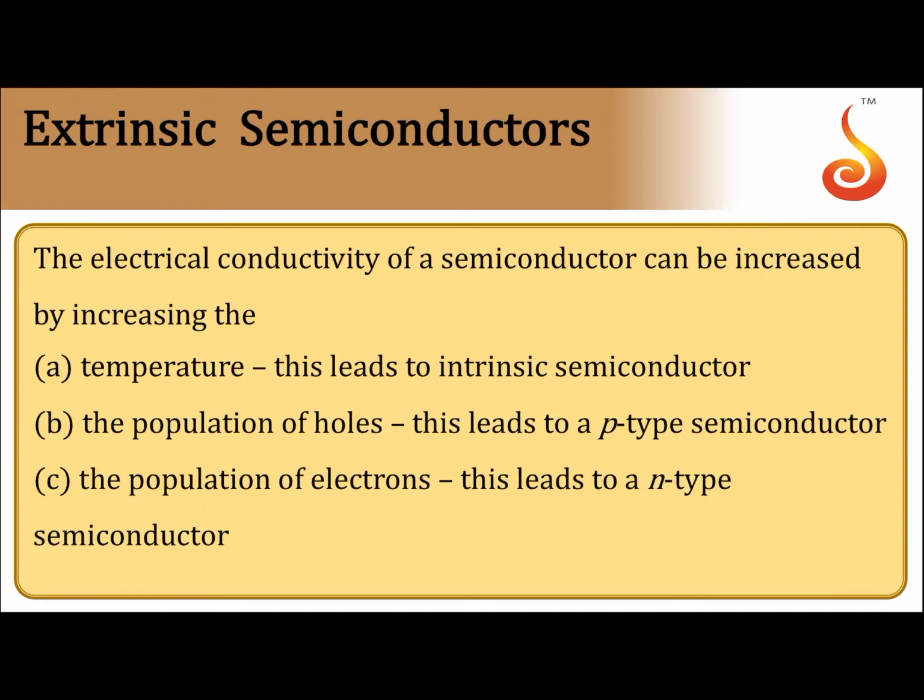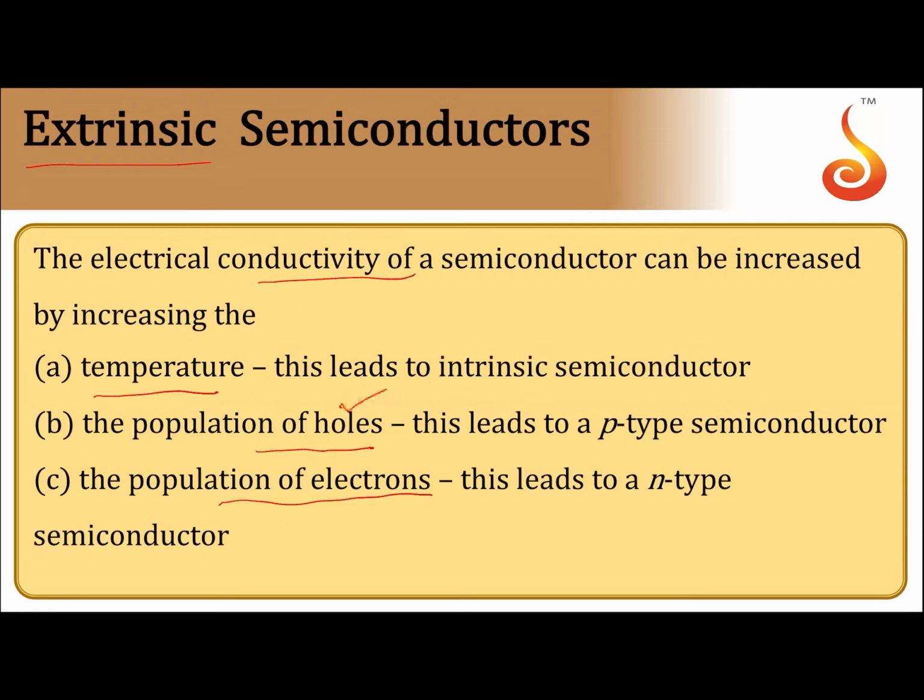In order to enhance the electrical conductivity of a semiconductor, we go for a different class called extrinsic semiconductor. One way to increase the conductivity is to increase the temperature. Or else you should increase the population of holes or the population of electrons, so that one becomes the majority and the other the minority.